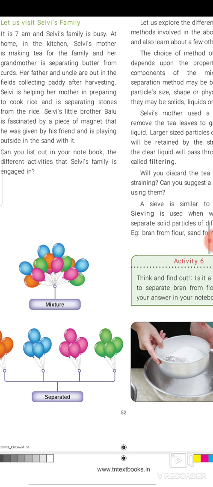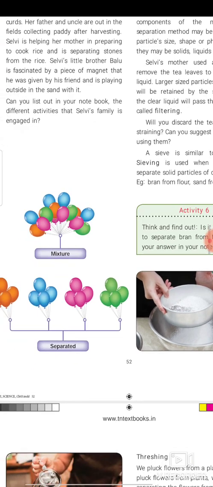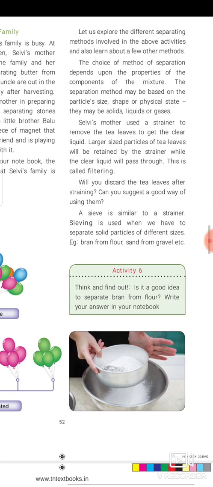They may be solid, liquid or gases. Selvi's mother used a strainer to remove the tea leaves to get the clean liquid. Larger particles of tea leaves will be retained by the strainer while the clean liquid will pass through. This method of separation is known as filtering.